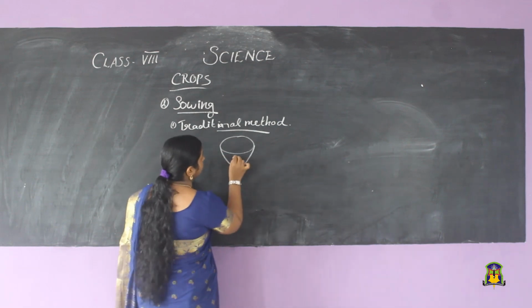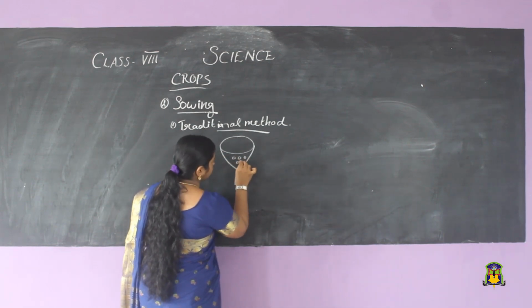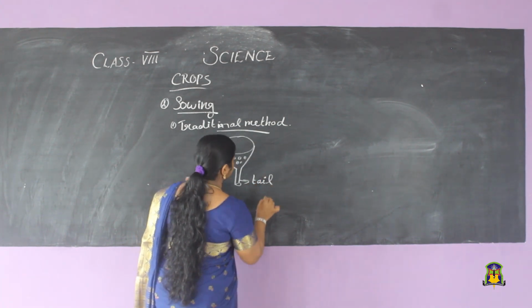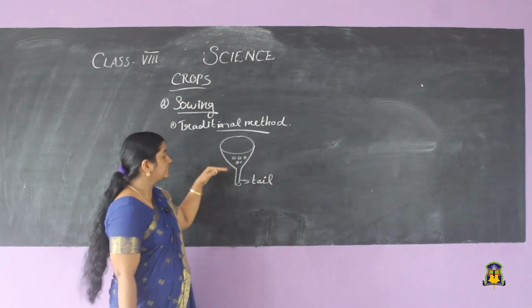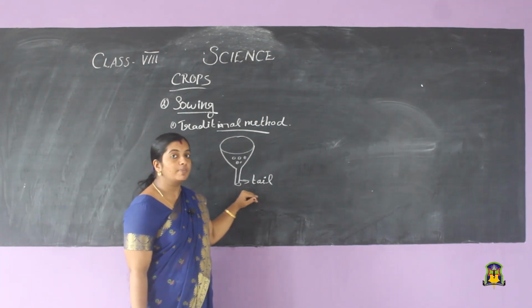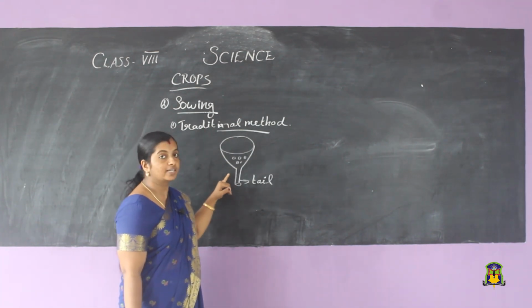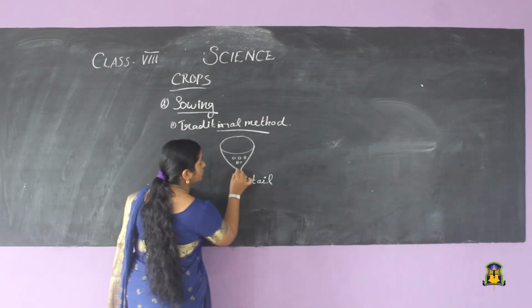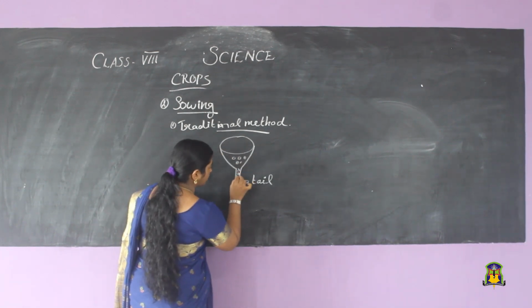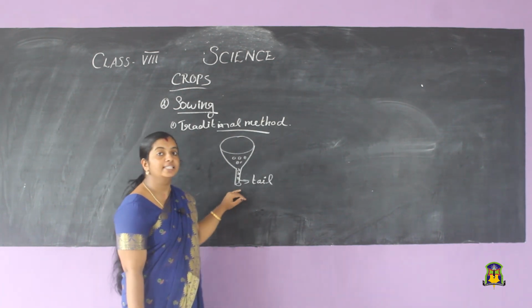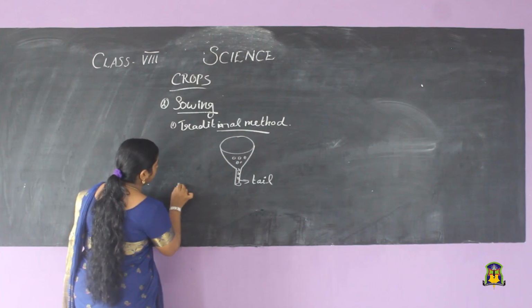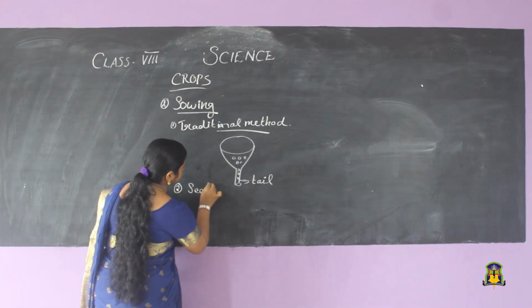The seeds are put inside the funnel, and the tail of the funnel is very sharp. This tail can pierce the soil and make holes, and through the mouth of the funnel the seeds go down and reach the soil. In this way the sowing was done traditionally. Now we use seed drills.